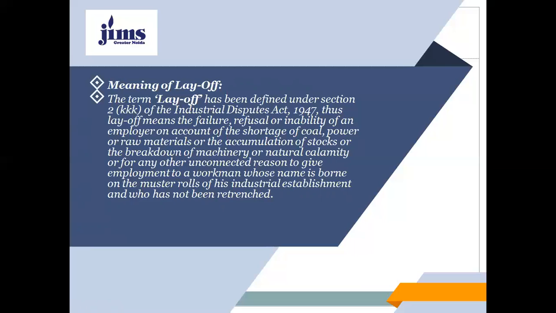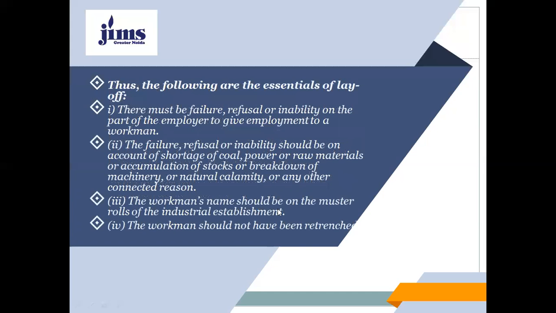So, my dear students, when an employer is showing his inability, his refusal, and denying to provide employment to the workman due to these reasons, because of failure of power, or there is a disruption in the supply of raw material maybe. With these reasons, if the employer is unable to provide employment to the workman, and the name of the workman is borne on the muster roll of the industrial establishment and he has not been retrenched. Thus, the following are the essentials of a layoff.